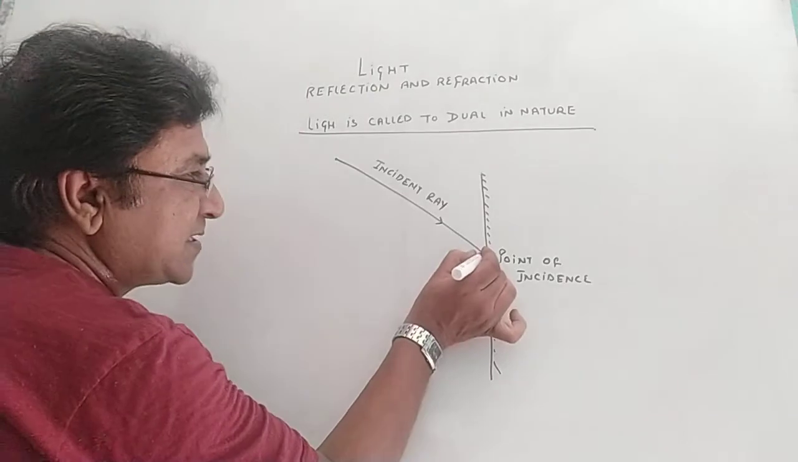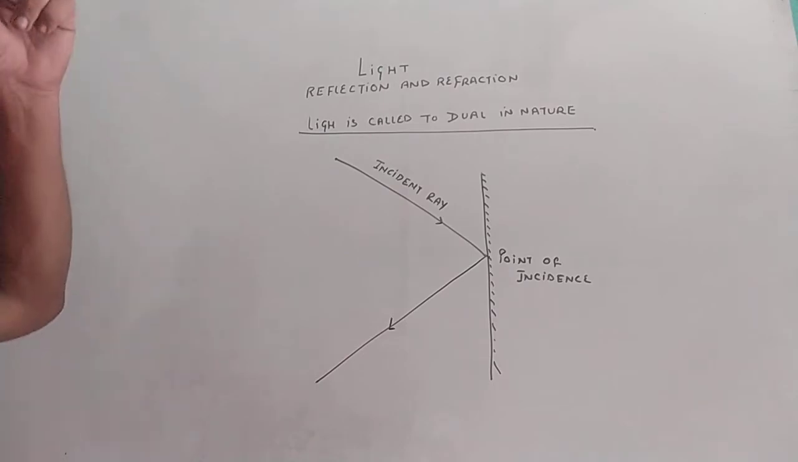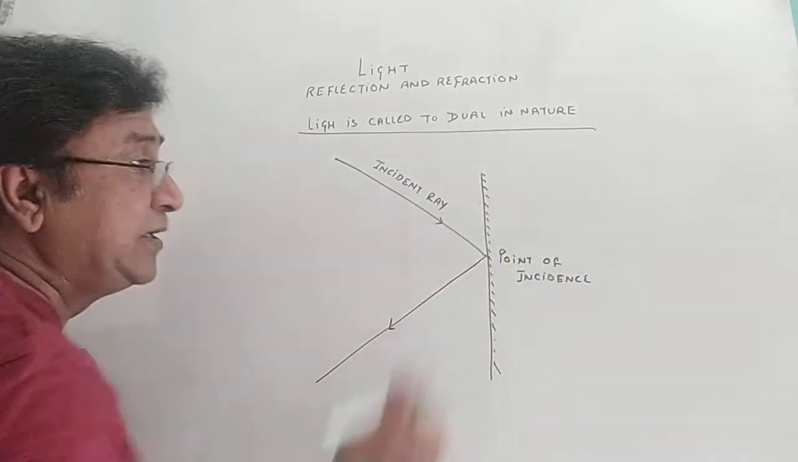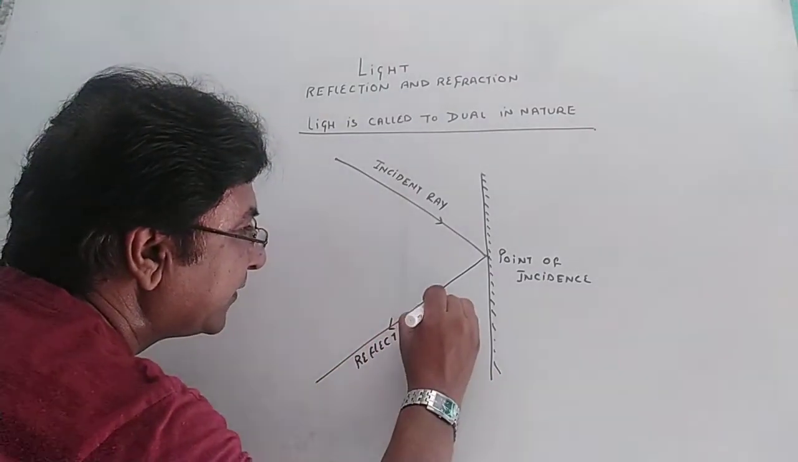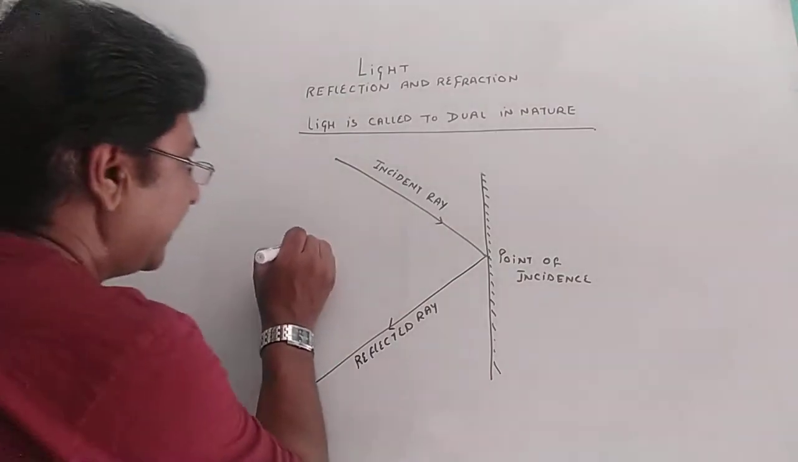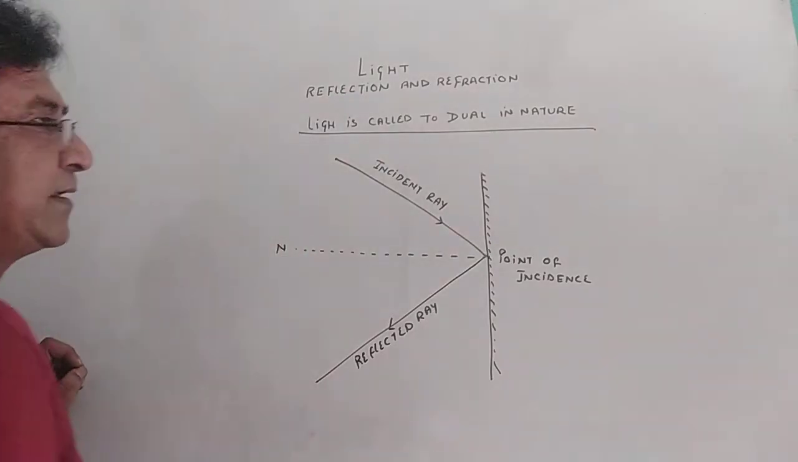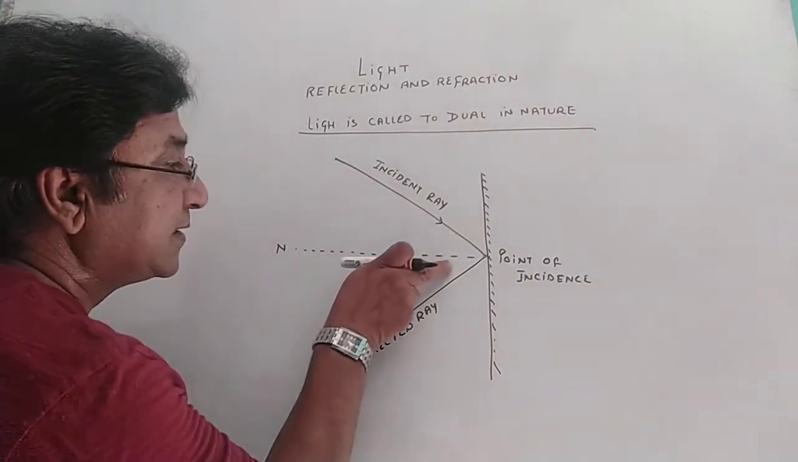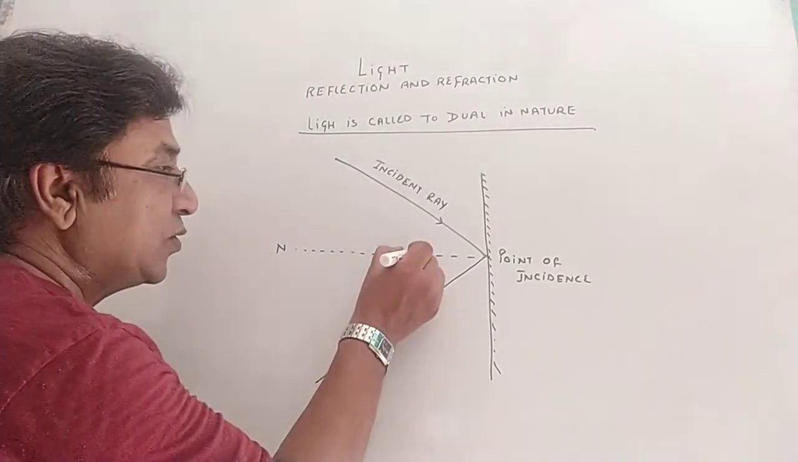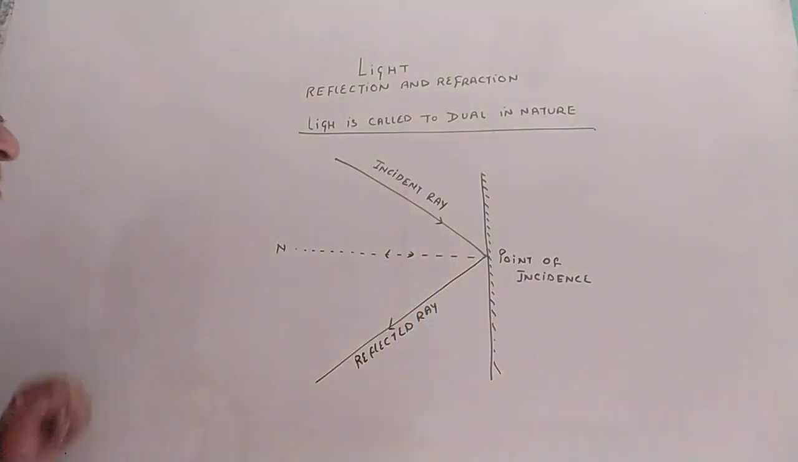Now, after striking, it will bounce back in the same medium. The ray of light which bounces back from the point of incidence is called the reflected ray. Now, if we draw a normal between them, why is the normal drawn straight? Whenever a light falls perpendicularly over a surface, it bounces back on the same path and acts like a normal. So in light also, the normal is utilized scientifically.